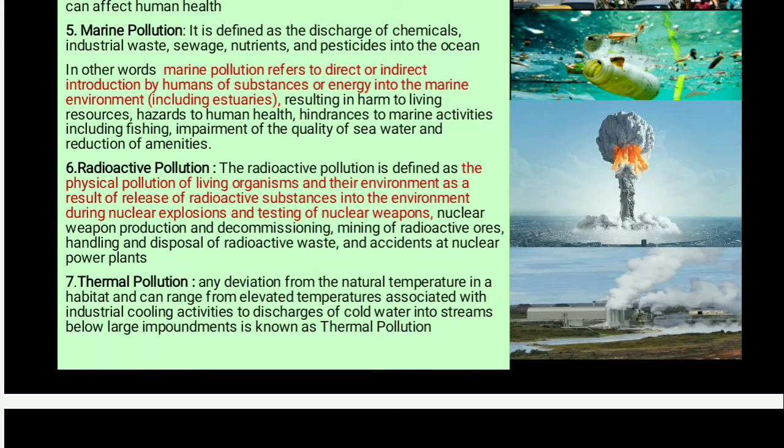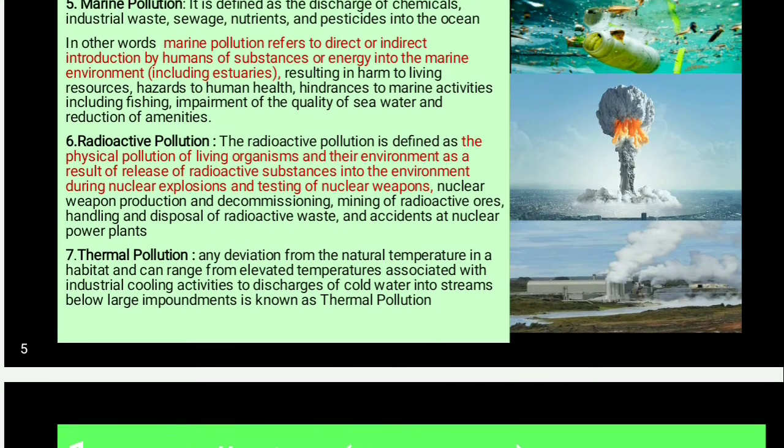And the next one is marine pollution. Marine pollution, or oceanic pollution, we can define as the discharge of chemicals, industrial waste, sewage or nutrients and pesticides into the ocean, which creates a condition that is harmful for aquatic organisms or aquatic living bodies.